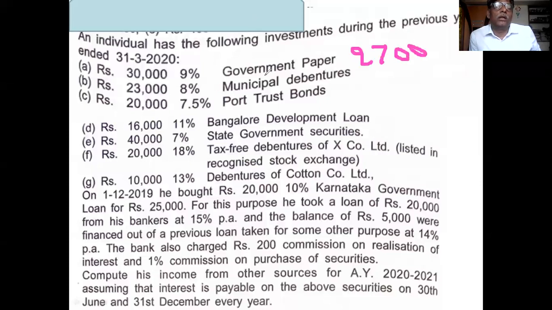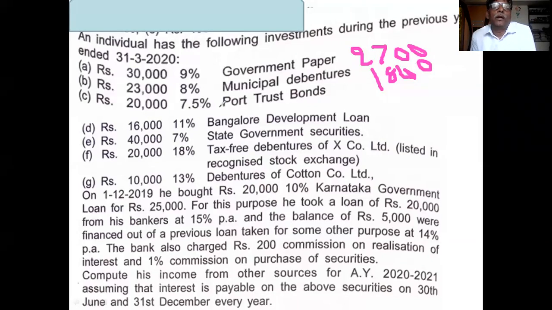This is the government paper. There is no deduction of tax. Remember this. Second, 23,000 is the investment. 8% is the rate of interest. What is the interest? 1,840.